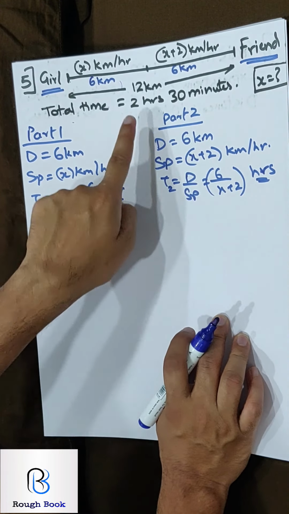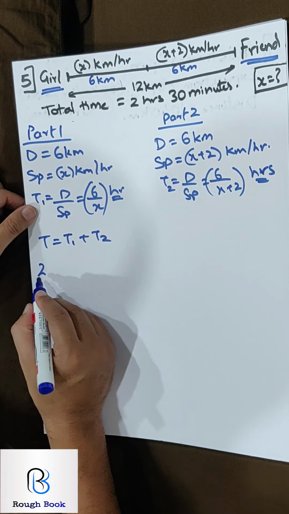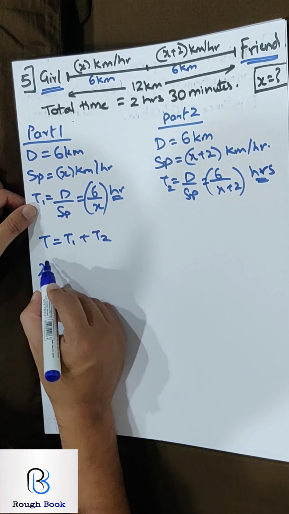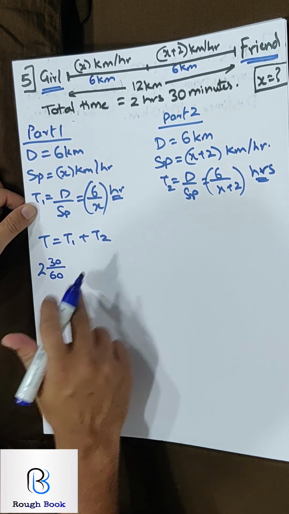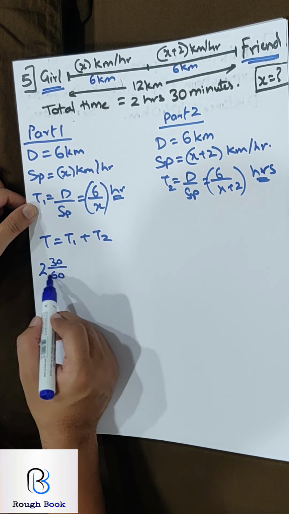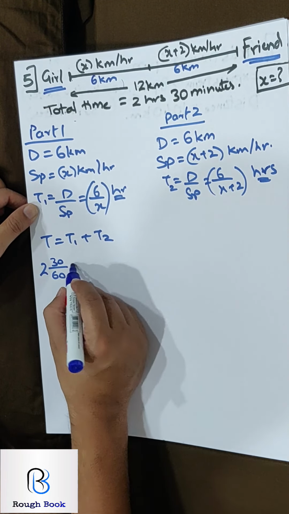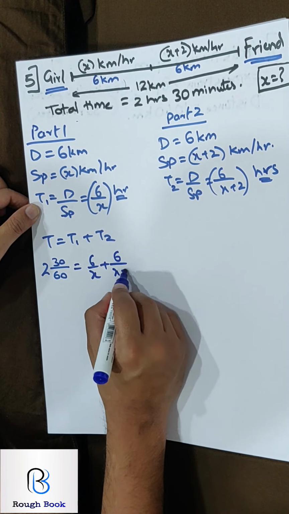Now how to write this 30 minutes along with 2 hours is a task. So I'm just giving you the clue. We should write this as a mixed fraction, 2 30 by 60. Why 60? Because you're converting the minutes into hours. So this will be sorted. Solve this, the mixed fraction, and automatically it will take care of itself. Time 1 plus time 2.